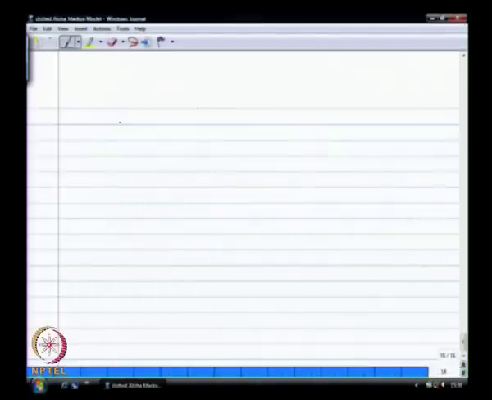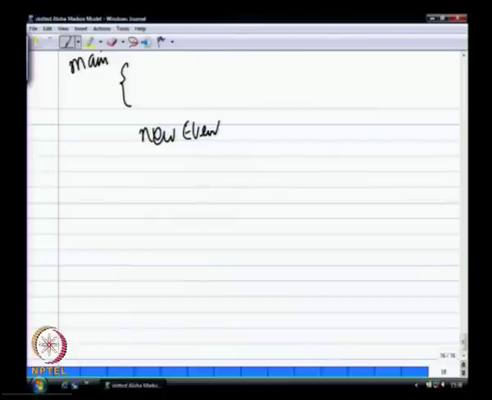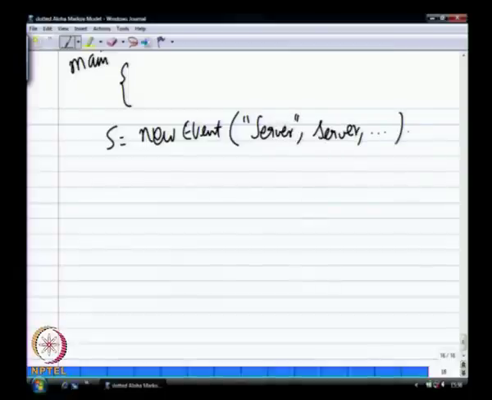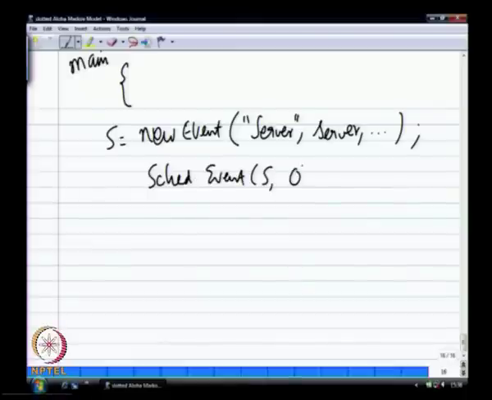So I have this in the beginning, in main, I have created an event called, say, S. This is a server event and I have scheduled S to start off right away, so the server gets to work instantly as soon as the simulation starts.